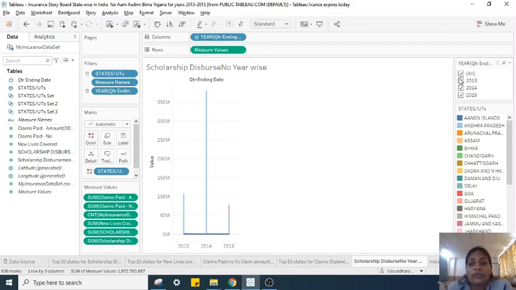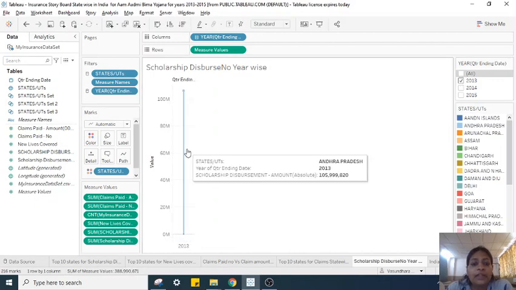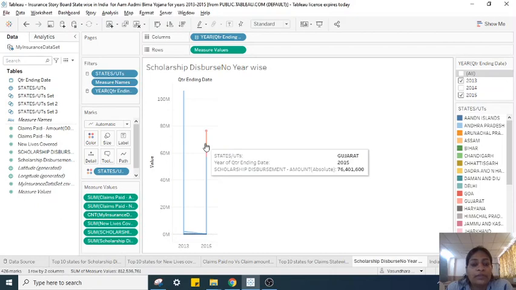You can also change this filter and check it for only one particular year. So for 2013 you can see that it is Andhra Pradesh. If you want 2015 it is Gujarat, etc.